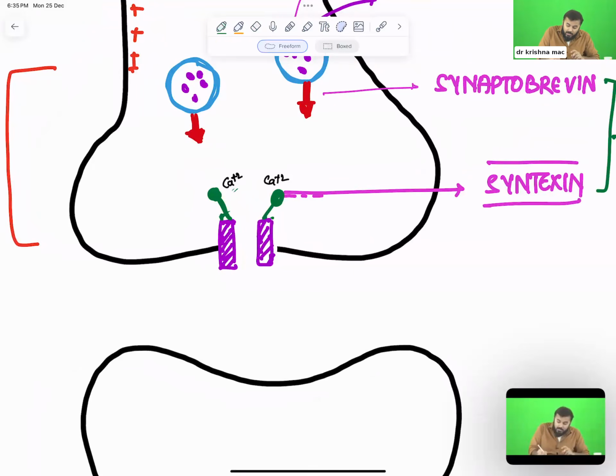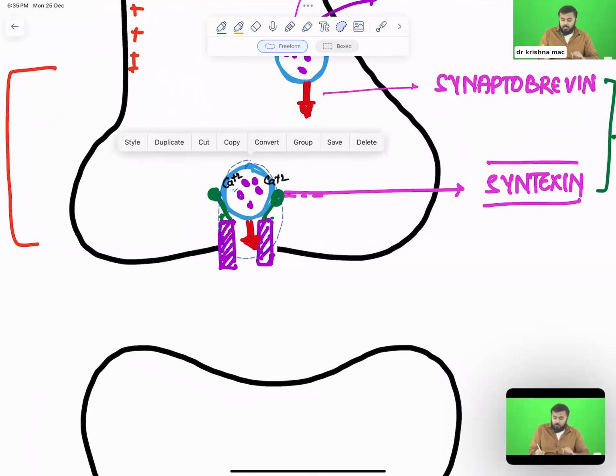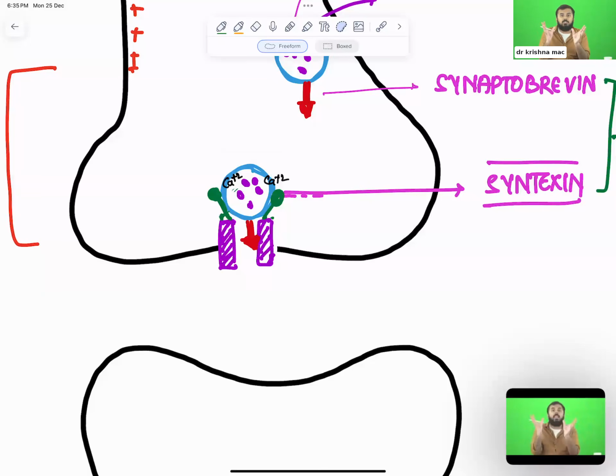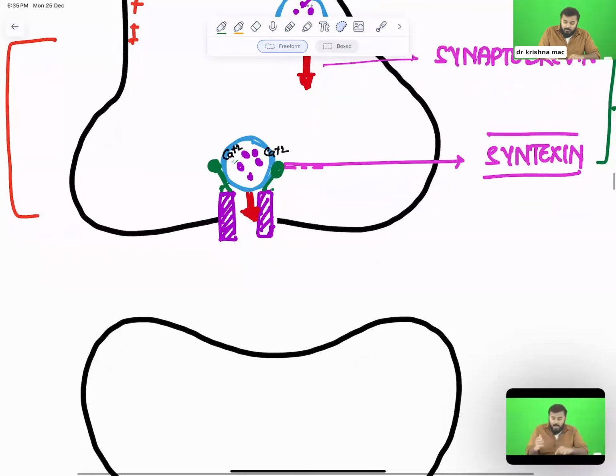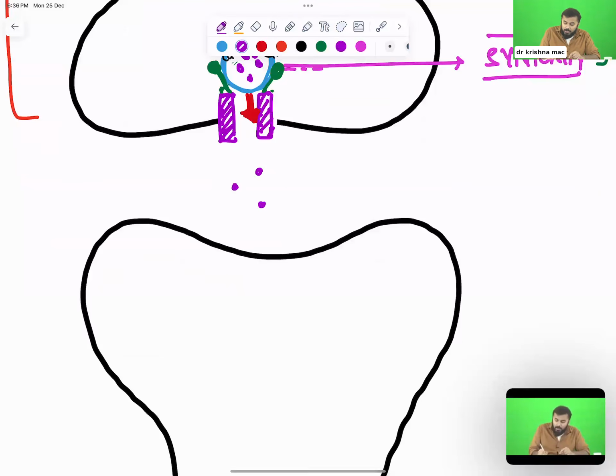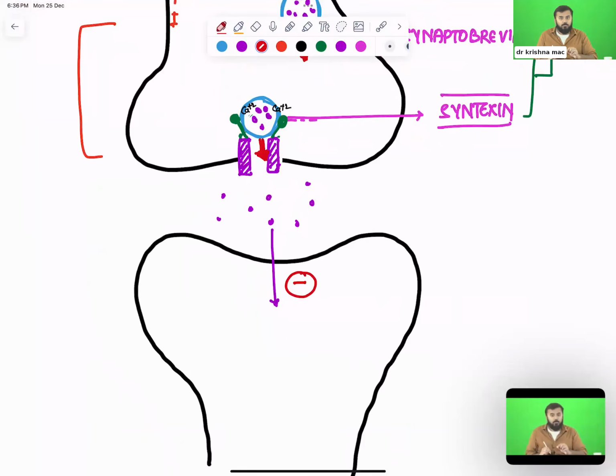Now, this GABA containing synaptic vesicle will come like this and fix into this. Here they go. It is coming like this and very nicely fixing into this. Once it is fixed, this vesicle will blast and start releasing GABA into the synaptic cleft. And this GABA will act on the next neuron. And you know what GABA will do? Previously, I told you it will inhibit the next neuron.